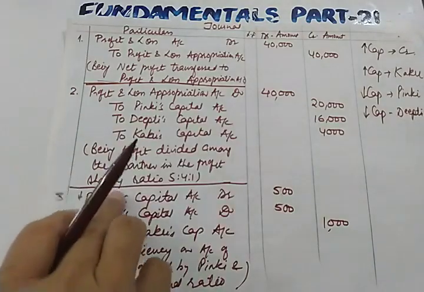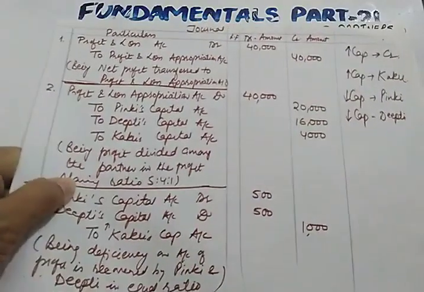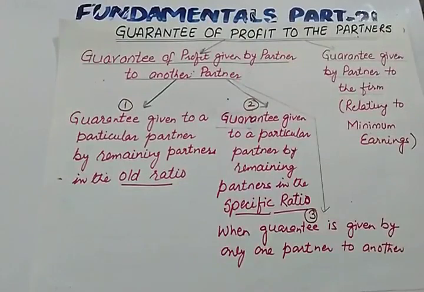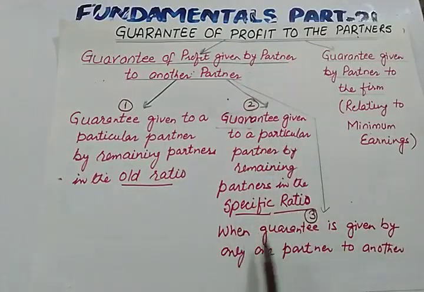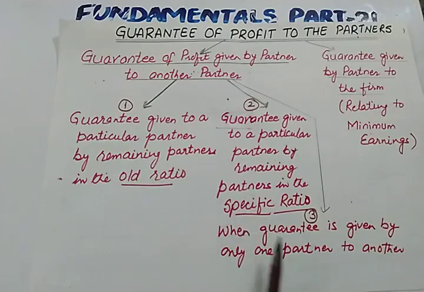Now let us do one more numerical, which is the third type. Third type is when guarantee is given by only one partner to another. So a single partner is giving guarantee to another. Here we have seen that two partners were giving guarantee, but in this case a single partner is giving guarantee to another.